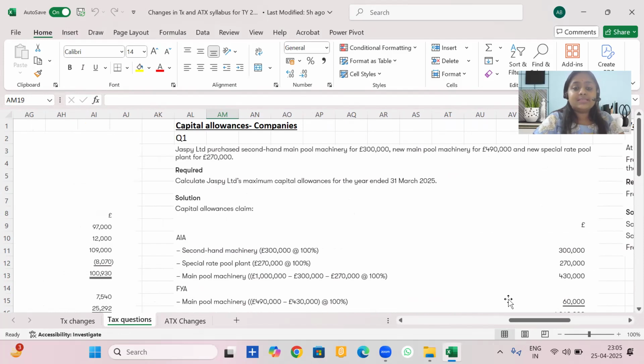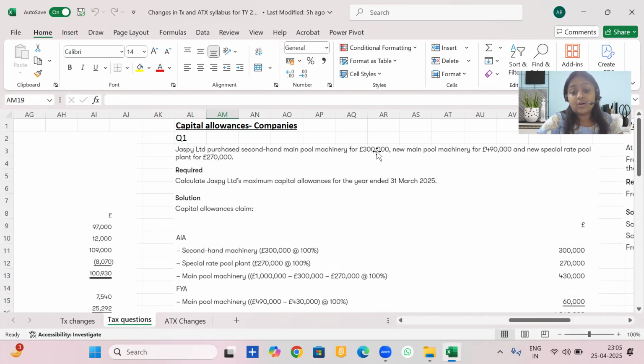So I'm taking two examples here, people. Please pay attention. I hope that you understand it quickly. Jaspi Limited purchased second-hand main pool machinery for 3 lakhs. Stop. Second-hand main pool machinery. Will it be subject to FYA? No, because we need new plant and machinery. So we will provide AIA on it.